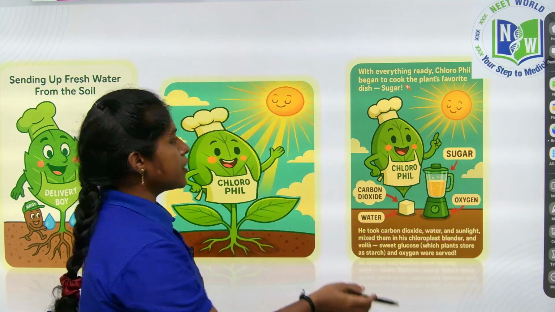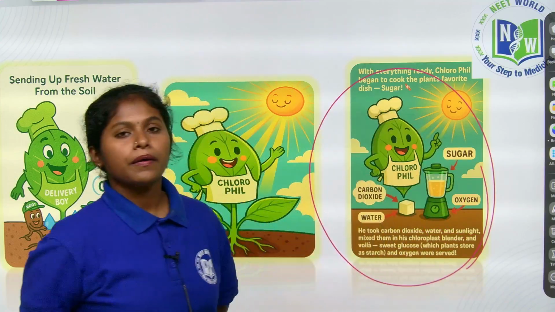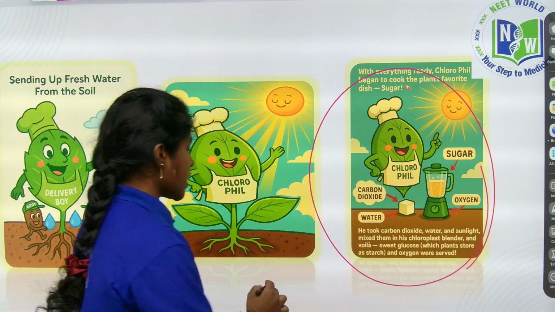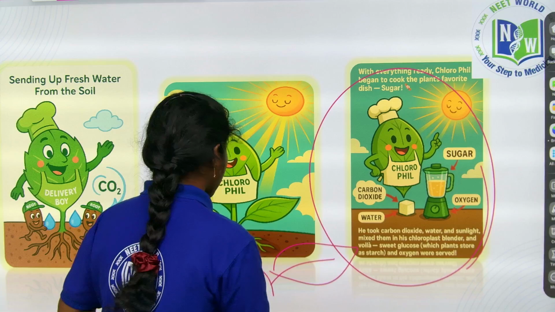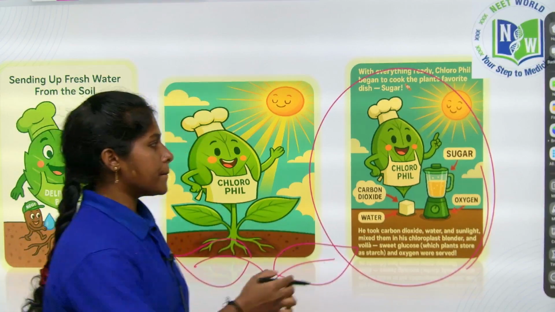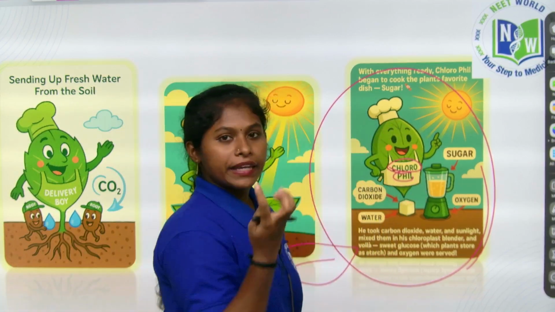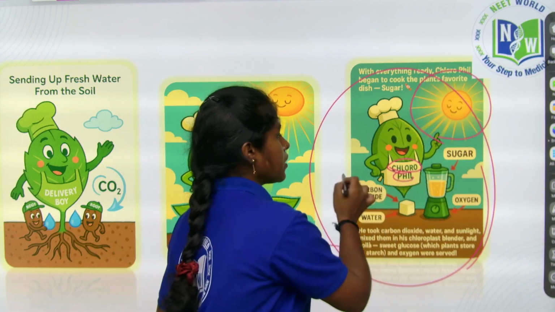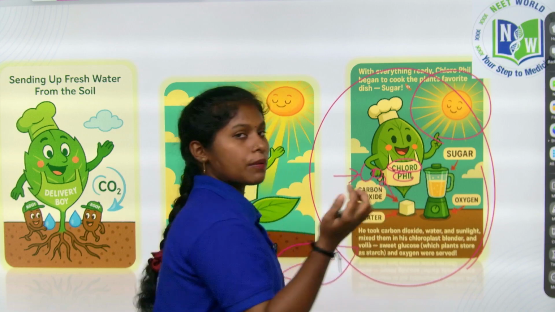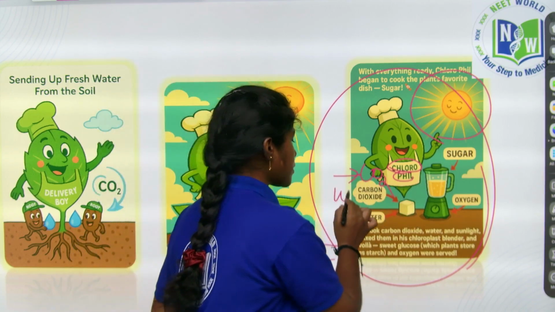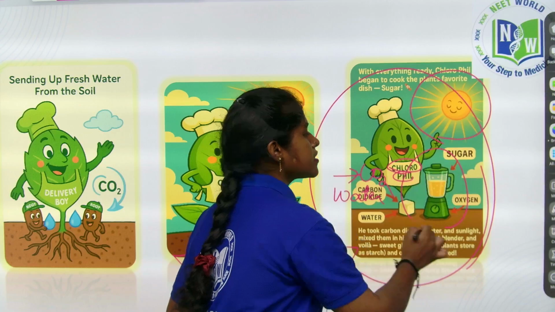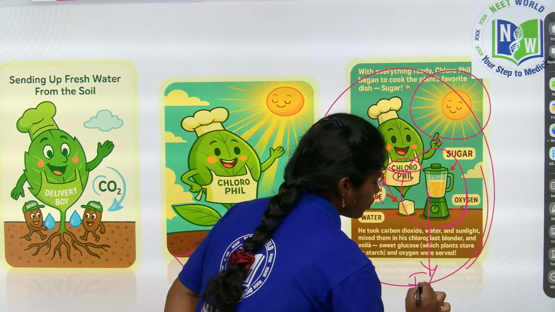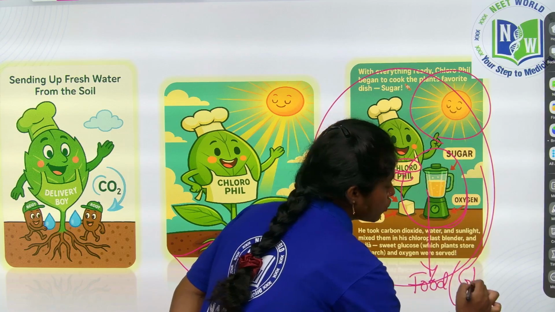See once again, children. Here the chlorophyll is preparing the food. Where is the chlorophyll chaff present, children? In the leaves. In the leaves the chlorophyll chaff is present. He is wearing the apron, absorbing the golden beams of light from the sun, and along with that he got the carbon dioxide from the air through stomata and water from the soil, and mixing them in his chloroplast blender and making the food. The food is nothing but sweet glucose.